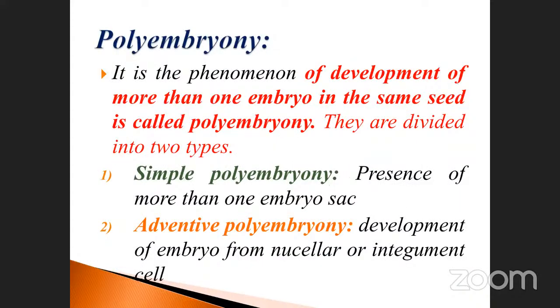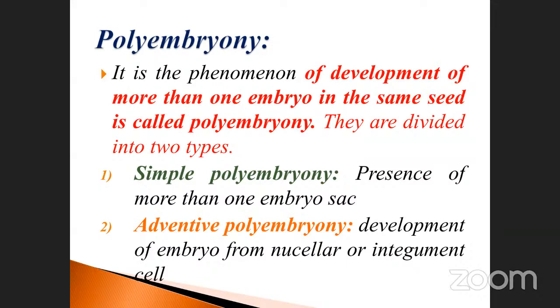See, polyembryony. We already discussed it. It is the phenomenon of the development of more than one embryo in the same seed. That means more than one embryo present in the same seed is called polyembryony. It is divided into two types: one is simple polyembryony, another is adventive polyembryony.